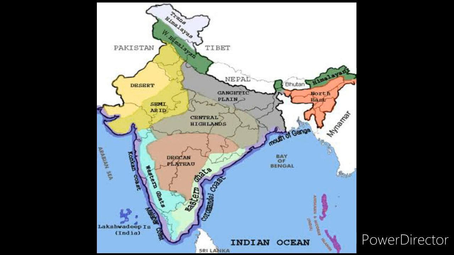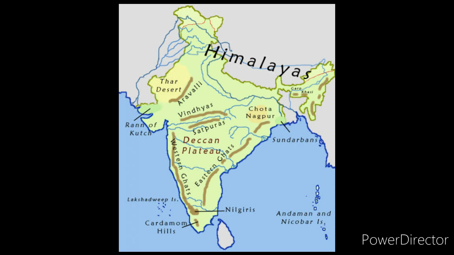Here are the Malwa Plateau on the western side, and towards the east there is the Chota Nagpur Plateau. Chota Nagpur Plateau is located in which state of India? Jharkhand. Chota Nagpur Plateau is located in Jharkhand. In comparison to the Gangetic Plains, the plateau region is dry. The rivers are not perennial.